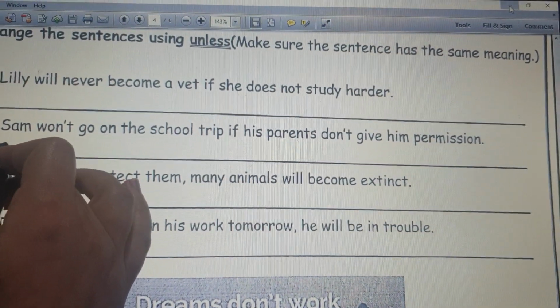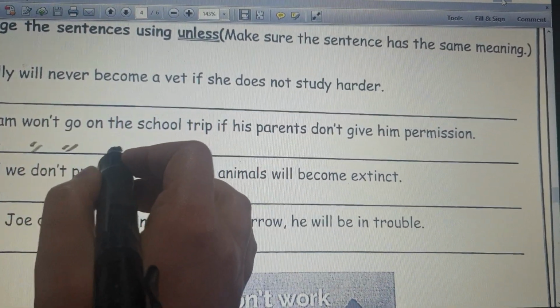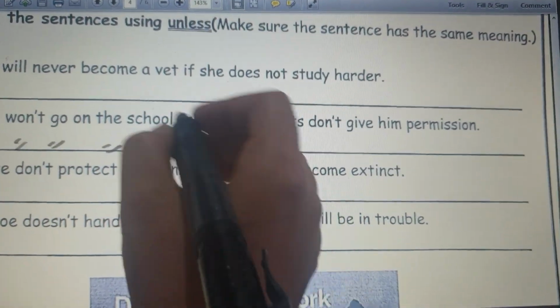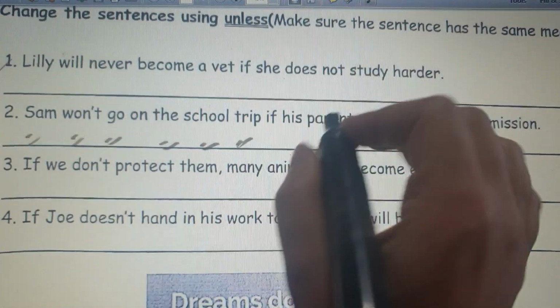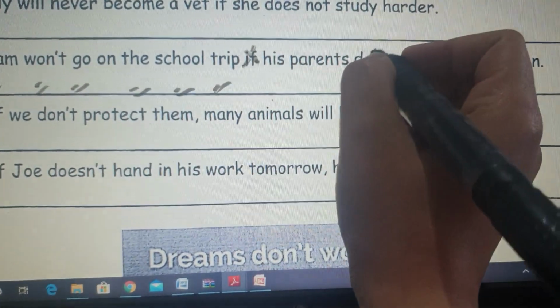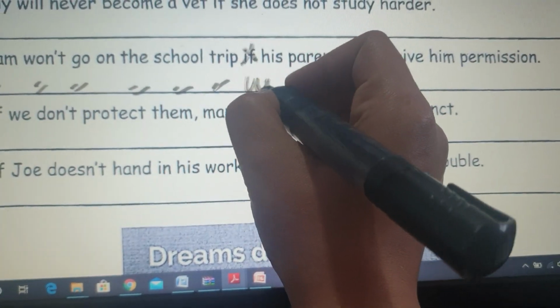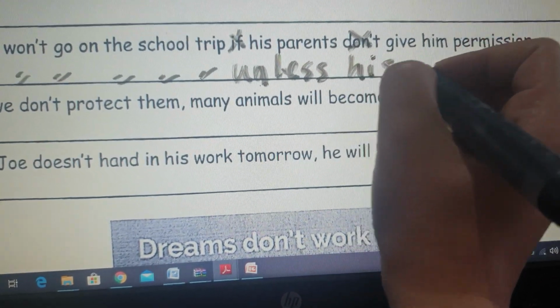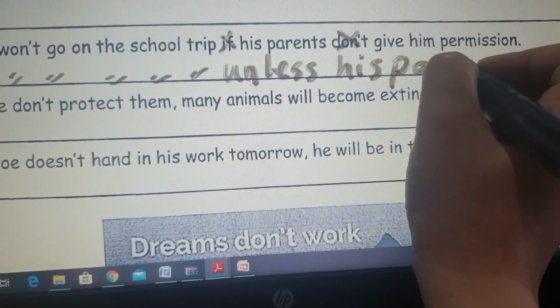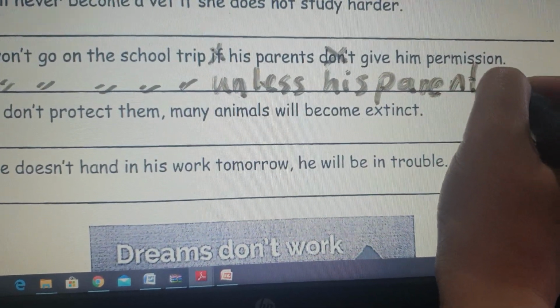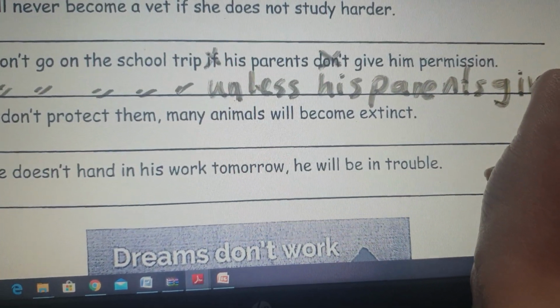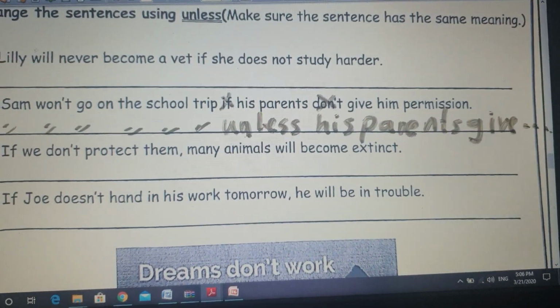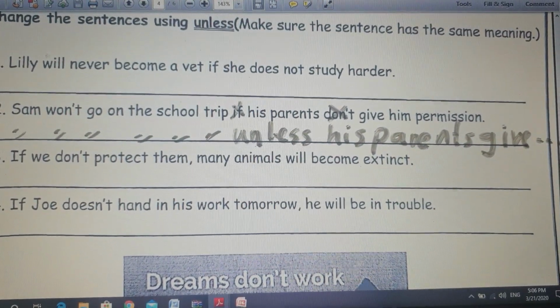So Sam won't go to school trip. The same. The main clause remains the same all the time. We delete the if, we delete the won't, unless his parents give him permission. We continue the sentence. Okay?